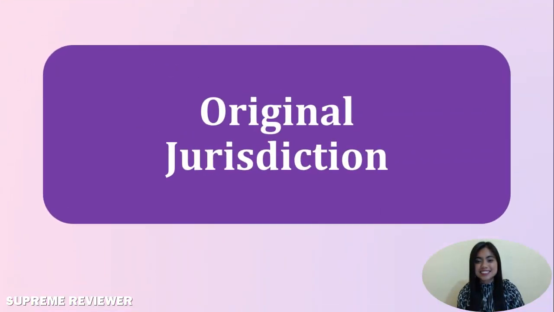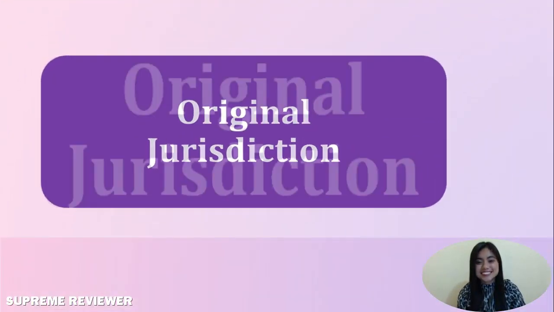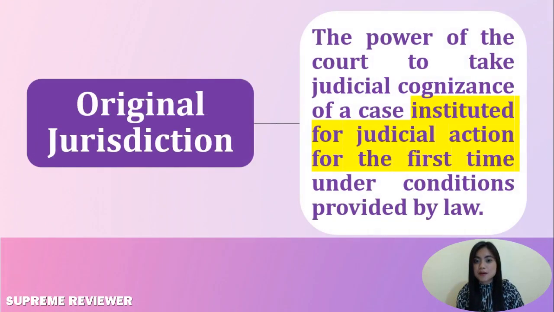Original jurisdiction. Original jurisdiction is the power of the court to take judicial cognizance of a case instituted for judicial action for the first time under conditions provided by law. Examples: the Regional Trial Court has original jurisdiction over petition for certiorari cases.